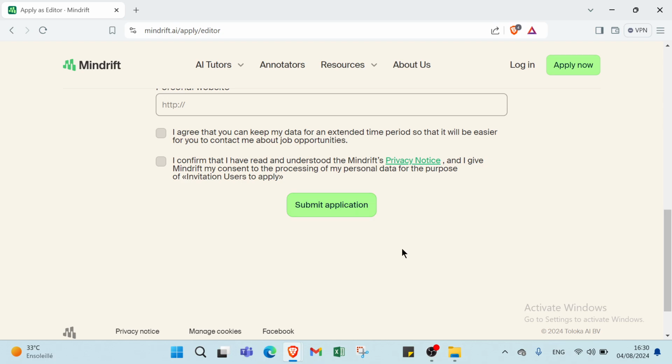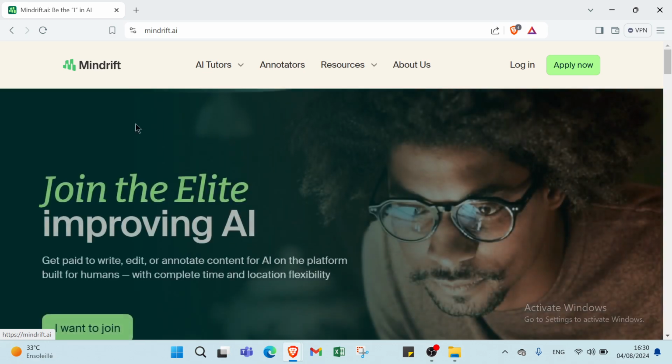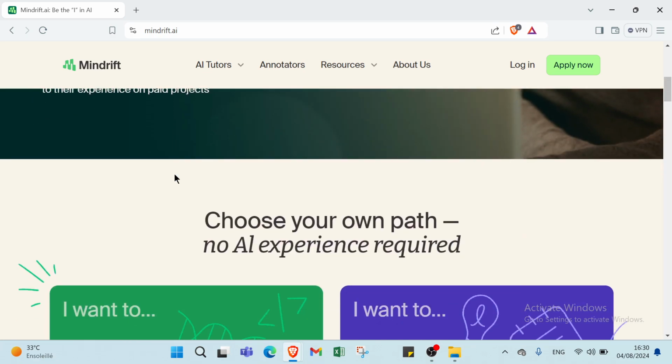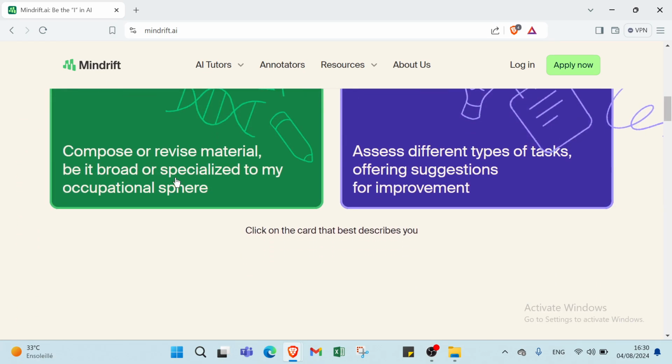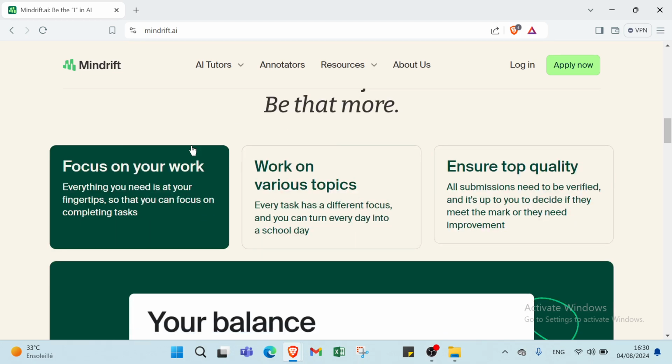So right now I will show you how you can use Mindrift.ai as an editor to enhance your editing services and streamline your workflow. Here are several ways to earn money as an editor using Mindrift. The first one is freelance editing services, like copy editing and developmental editing. The second is content review and feedback, like manuscript review.